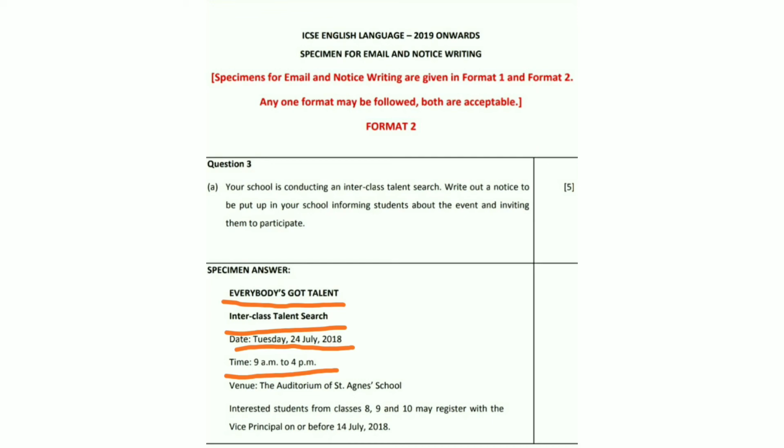Next, after leaving a line, write down the venue, the auditorium of St. Agnes School. The first venue is small, the auditorium. Then St. Agnes School is the second venue, which is the bigger venue. So half plus half. Then you leave a line, then write down the content of the notice, which also begins from the margin. Interested students of 8th, 9th and 10th may register with the vice principal on or before 14th July. So this again has three things: the target audience, to whom the names have to be given, and third, the cutoff date.